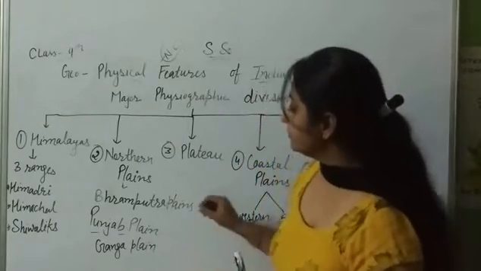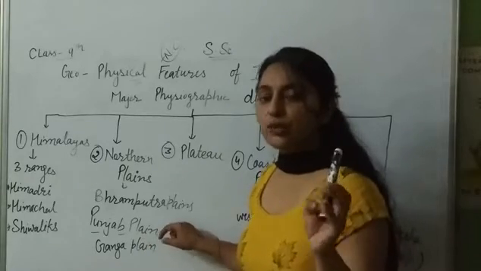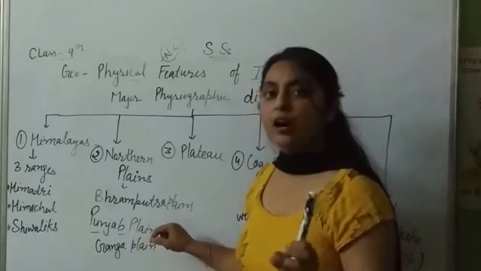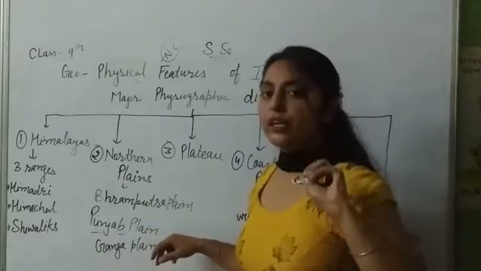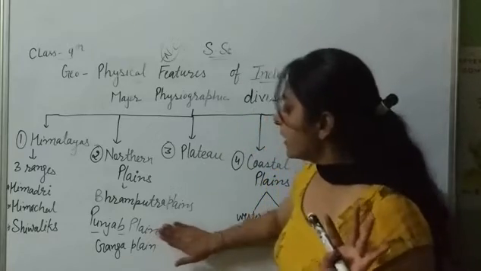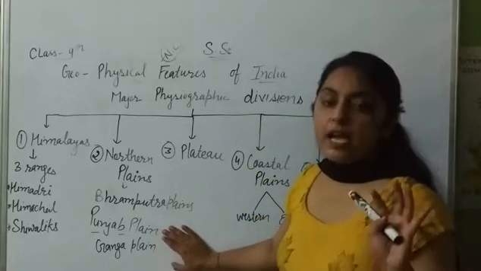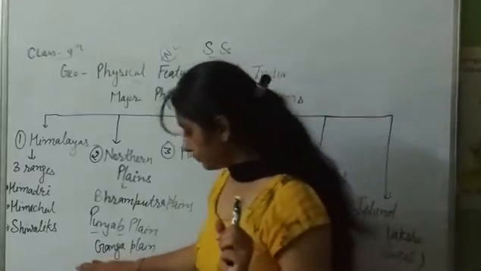Punjab plain is the result of the Sindhu, Satluj, Jhelum, Chenab and Ravi rivers. This is known as Punjab. Punjab means 5 rivers meet here.